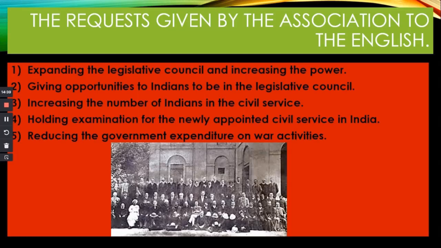What are the 5 requests given by the association to the English? Expand the legislative council and increase its power. Giving opportunities to Indians to be in the legislative council. Increasing the number of Indians in the civil service. Holding the examination for the newly appointed civil service in India. Reducing the government expenditure on war activities.